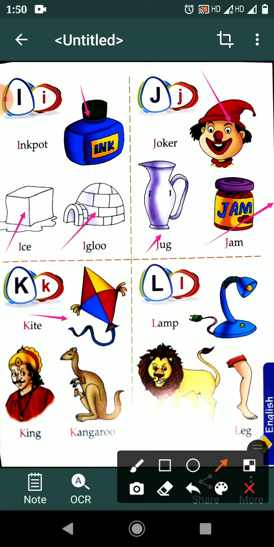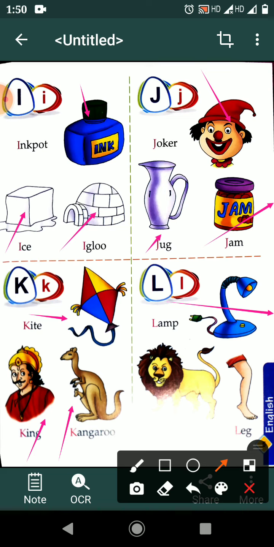This kite. K for kite. K for kite. K for king. Who is king? This. K for kite. Kite in the sky. Where is kite? Kite flies in the sky. Good. K for kite. K for king. And K for kangaroo. This kangaroo.